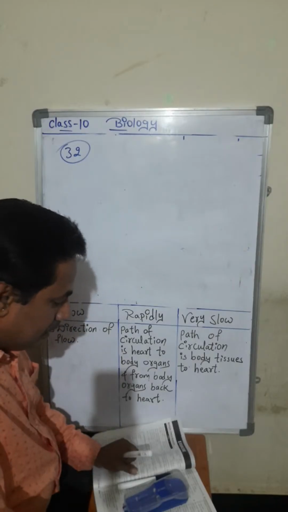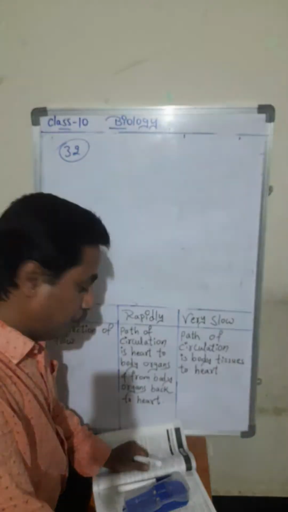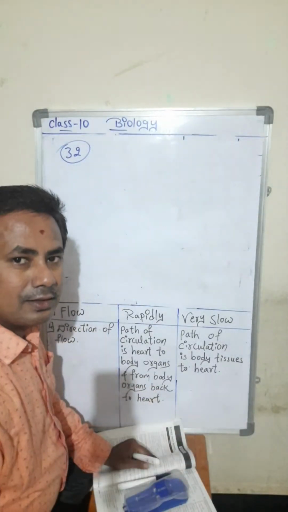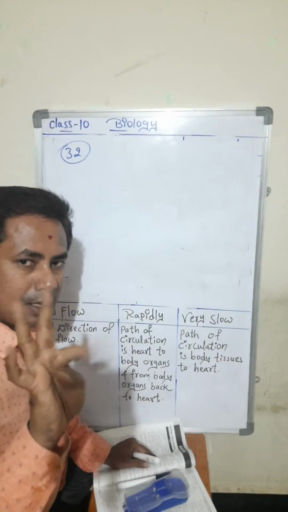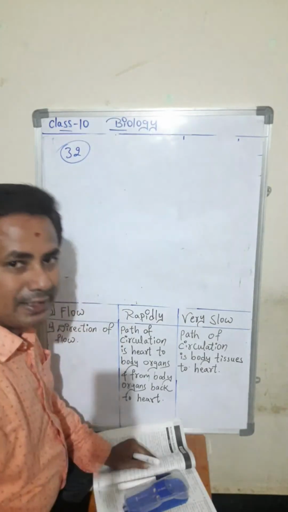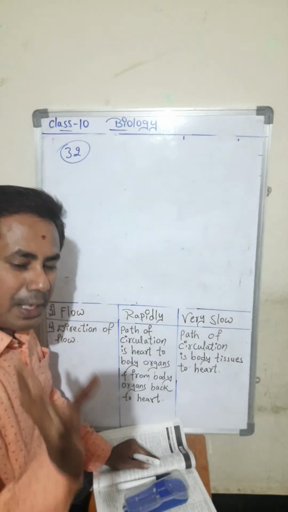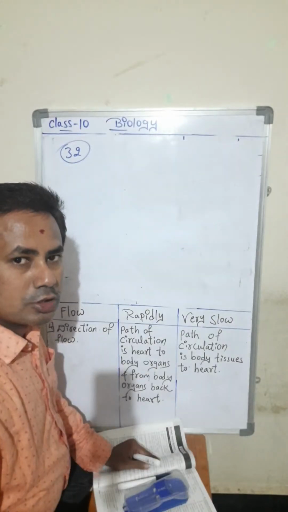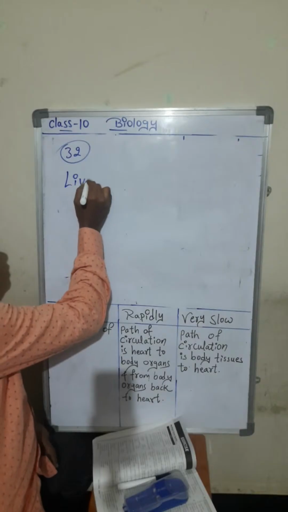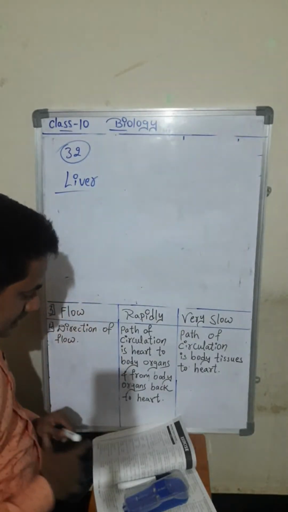Where is bile produced? Gallbladder, blood, liver, spleen. Four options are there. The gallbladder temporarily stores the bile juice. Actually, it is produced by whom? By the liver, the biggest gland in our body.